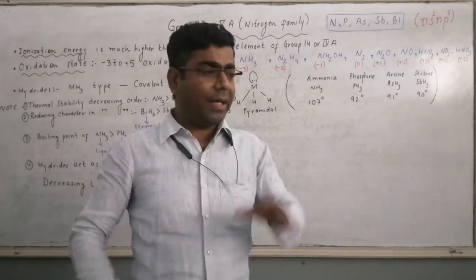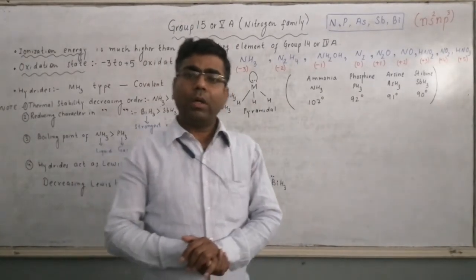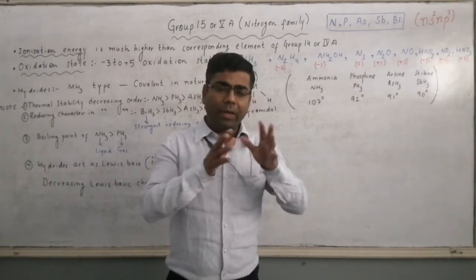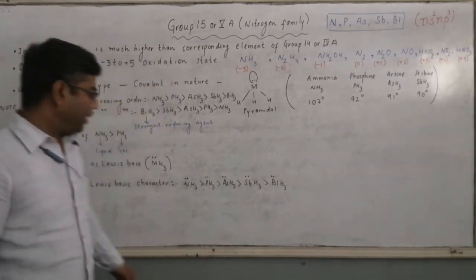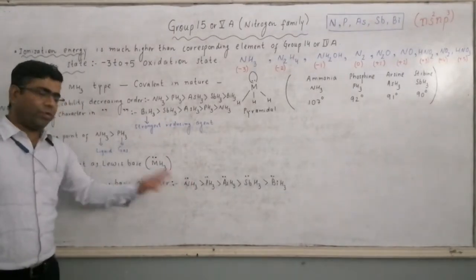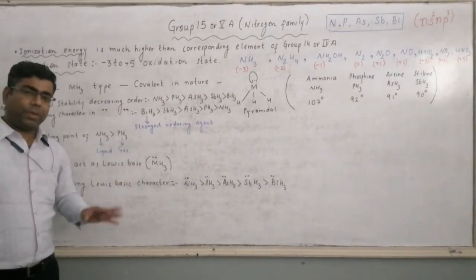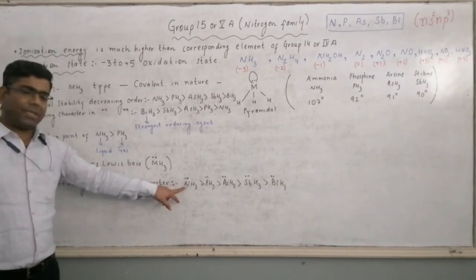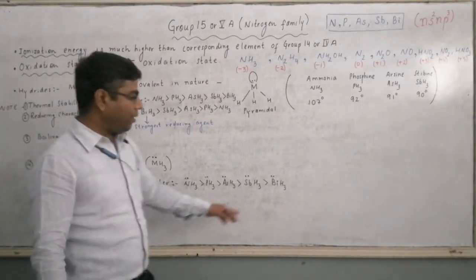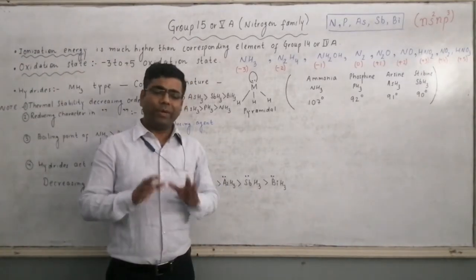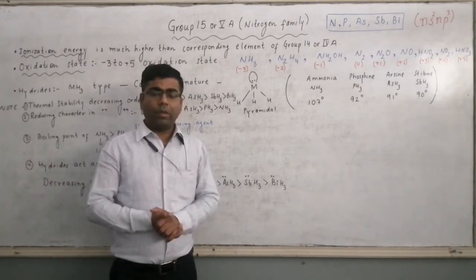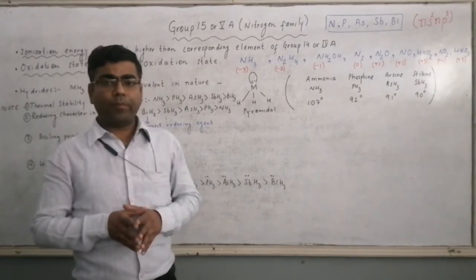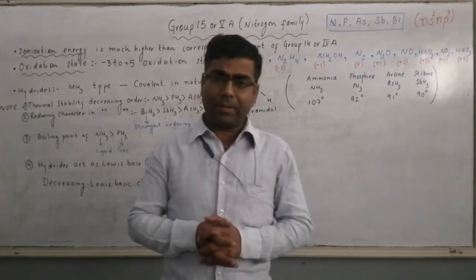Lewis basic character is directly proportional to electron pair availability or electron pair density. It is maximum in the case of nitrogen. So NH3 exhibits most Lewis basic character, while BiH3 here exhibits least Lewis basic character. This is all about group 15 elements.